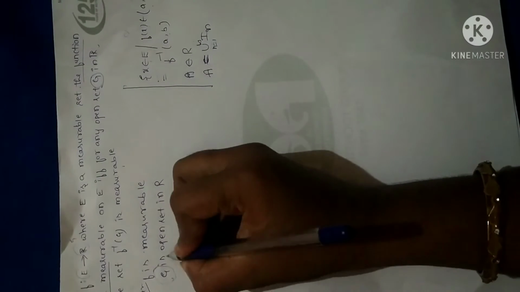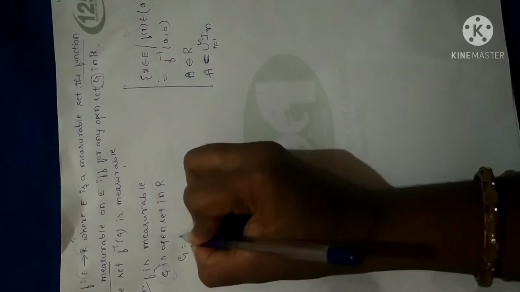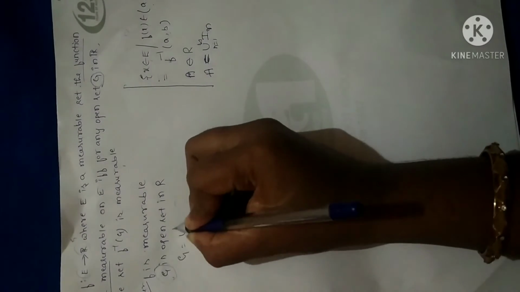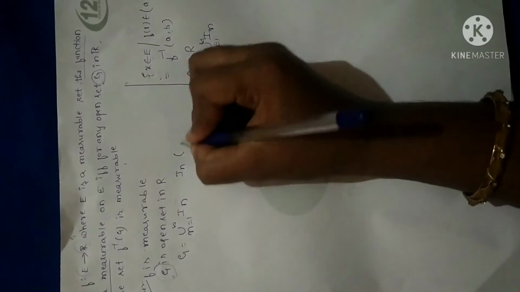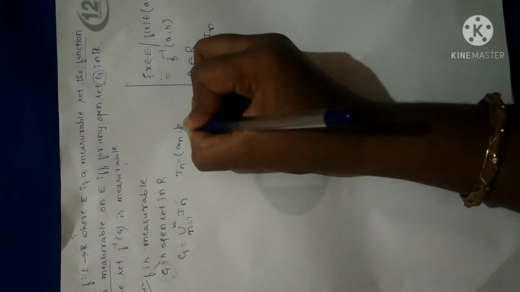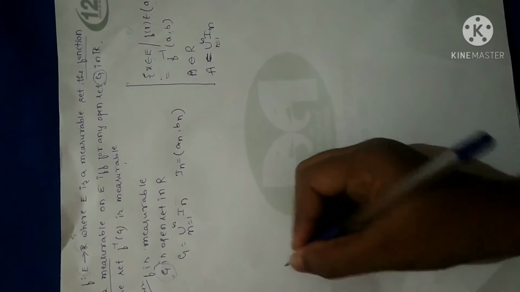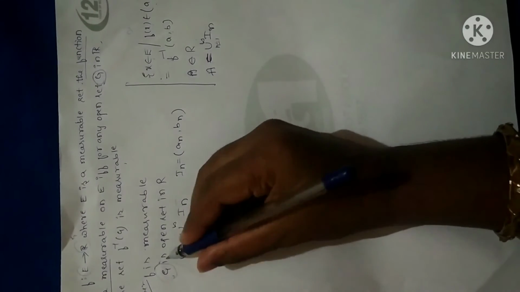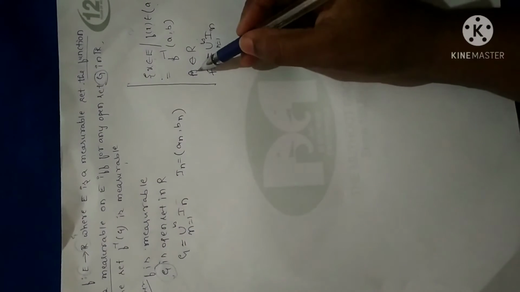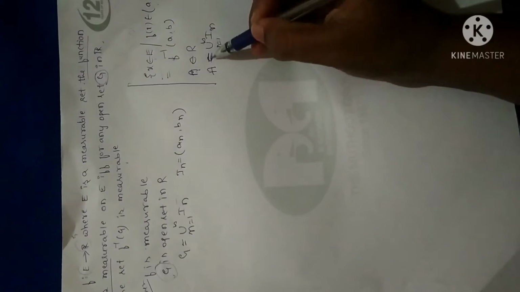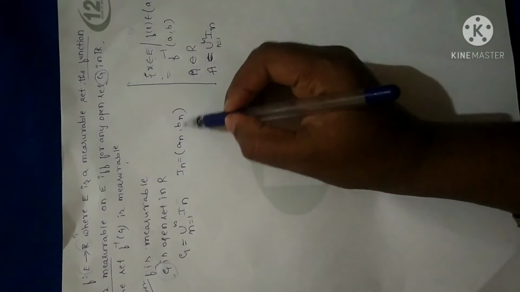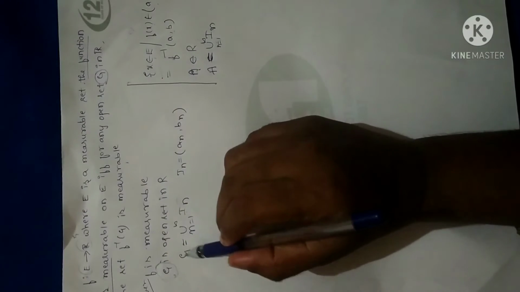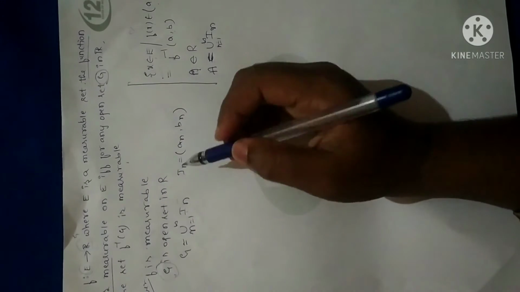As per that, I can write the open set G as the union of open intervals In, where In is the open interval (an, bn). What I have done is, since G is an open set in R, as per the theorem I can express it as a union of open intervals. So I have considered the open interval In as (an, bn), and expressed G as the union of all the open intervals In.